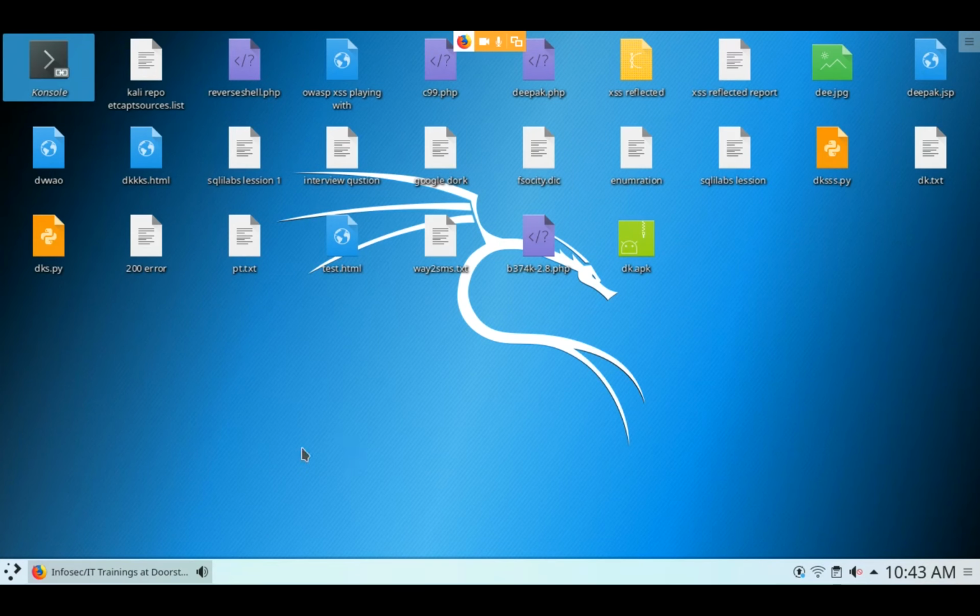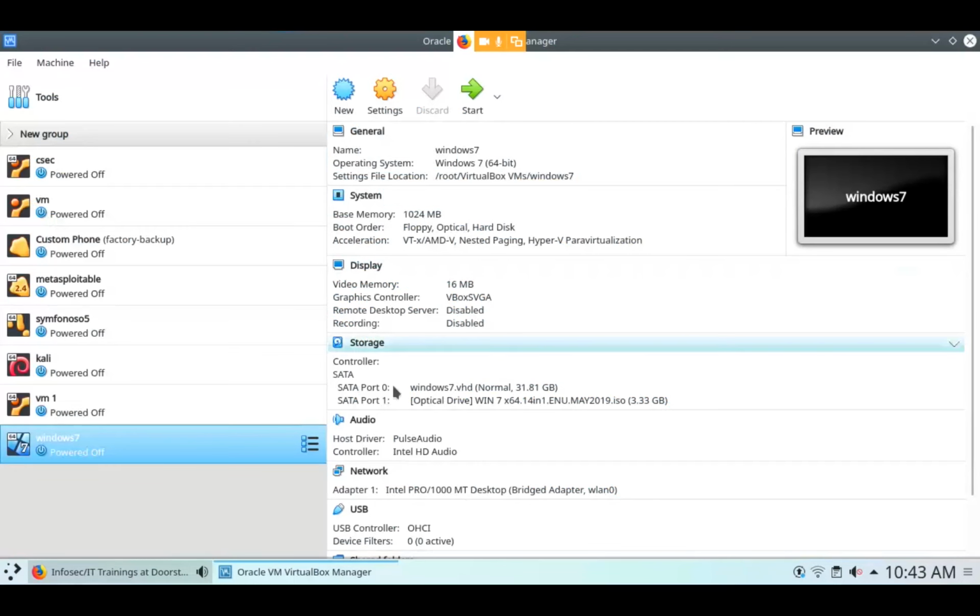Okay. Now I am opening VirtualBox. Can you see this? Good.